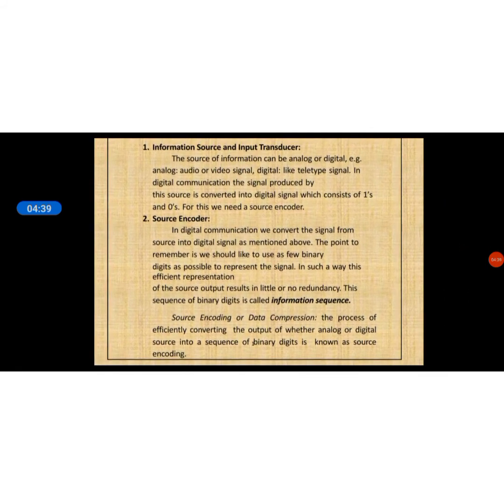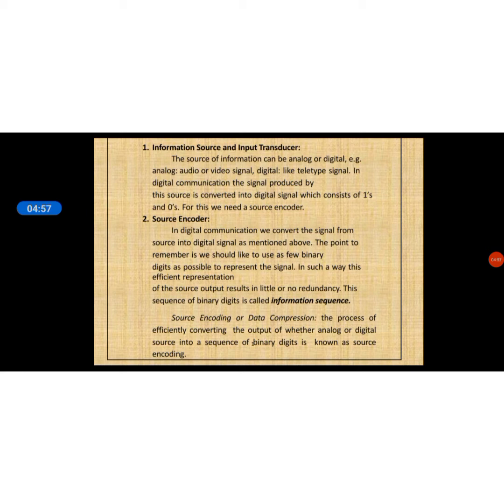In digital communication, we convert the signal from the source into digital as mentioned above. The point to remember is we should use as few binary digits as possible to represent the signal. In such a way, the efficient representation of source output results in little or no redundancy.